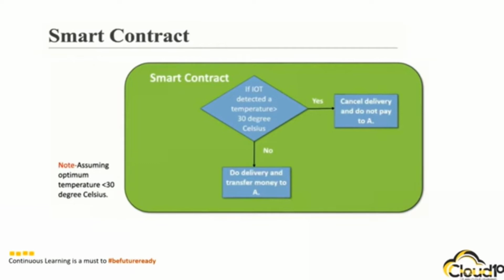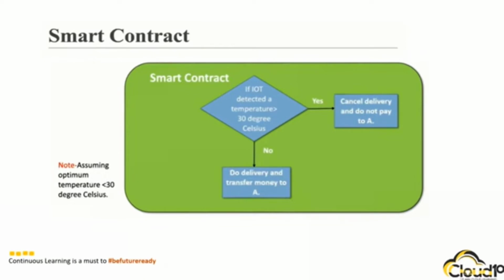Now comes the programming part. The logic has to be like this: if the IoT detects a temperature of more than 30 degrees, then the vendor does not have to pay the supplier and he can cancel the order. However, if the temperature maintained is less than 30 degrees, then transfer the money to the supplier. This program will be fed into the blockchain and it will be executed every time the delivery of fruits happens. There is no way the vendor can say no to paying money.